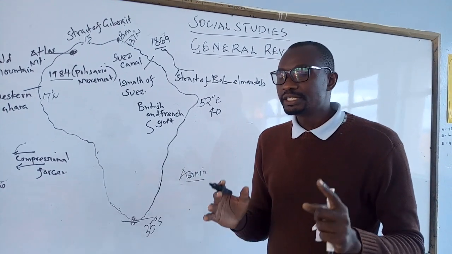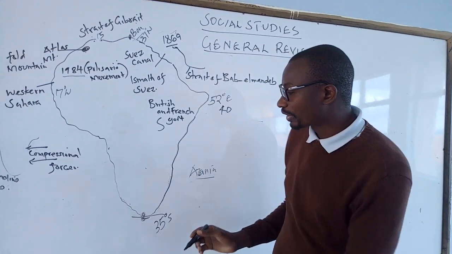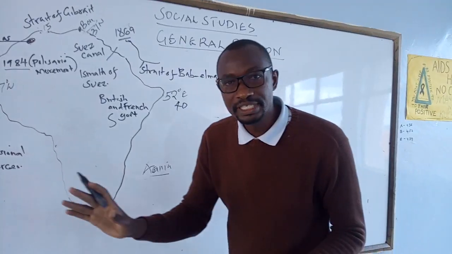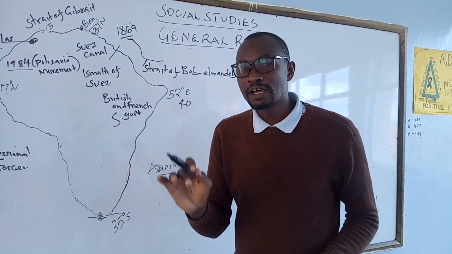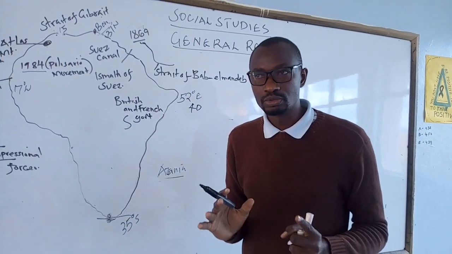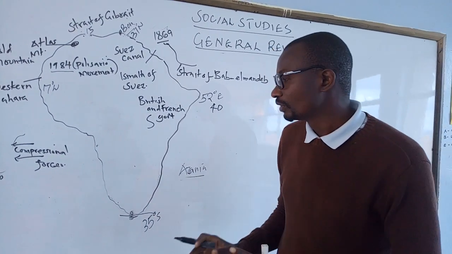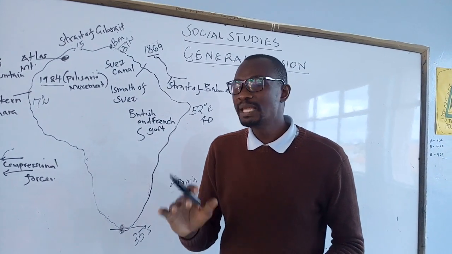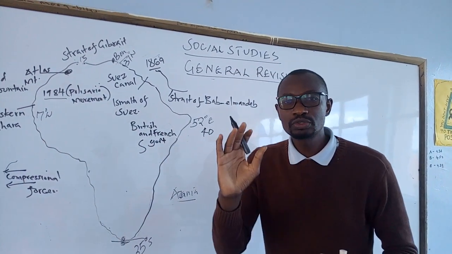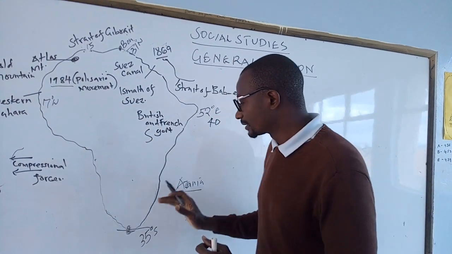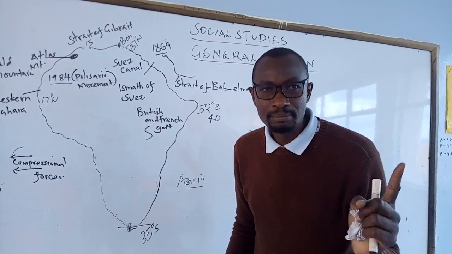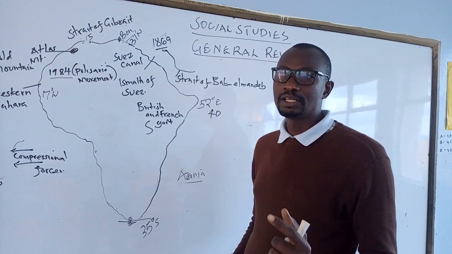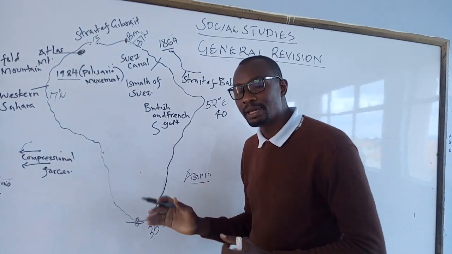It's also the best marine fishing ground because of the convergence of the cold current meeting the warm current in South Africa. That is the main factor that has led South Africa to have the best marine fishing ground. South Africa is known to be the most industrialized and the most developed by extension. It is known as the land of African democracy. You all remember Mandela; you cannot talk about South Africa without Mandela.